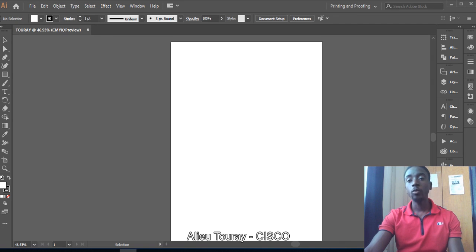With Photoshop, you guys would see that you were using layers. In Illustrator, you do not need to use layers unless you want to do some freestyle movements, or you want to do some freestyle designs. You can use those things. You can use the layers. But in Illustrator, you don't need to use those things.